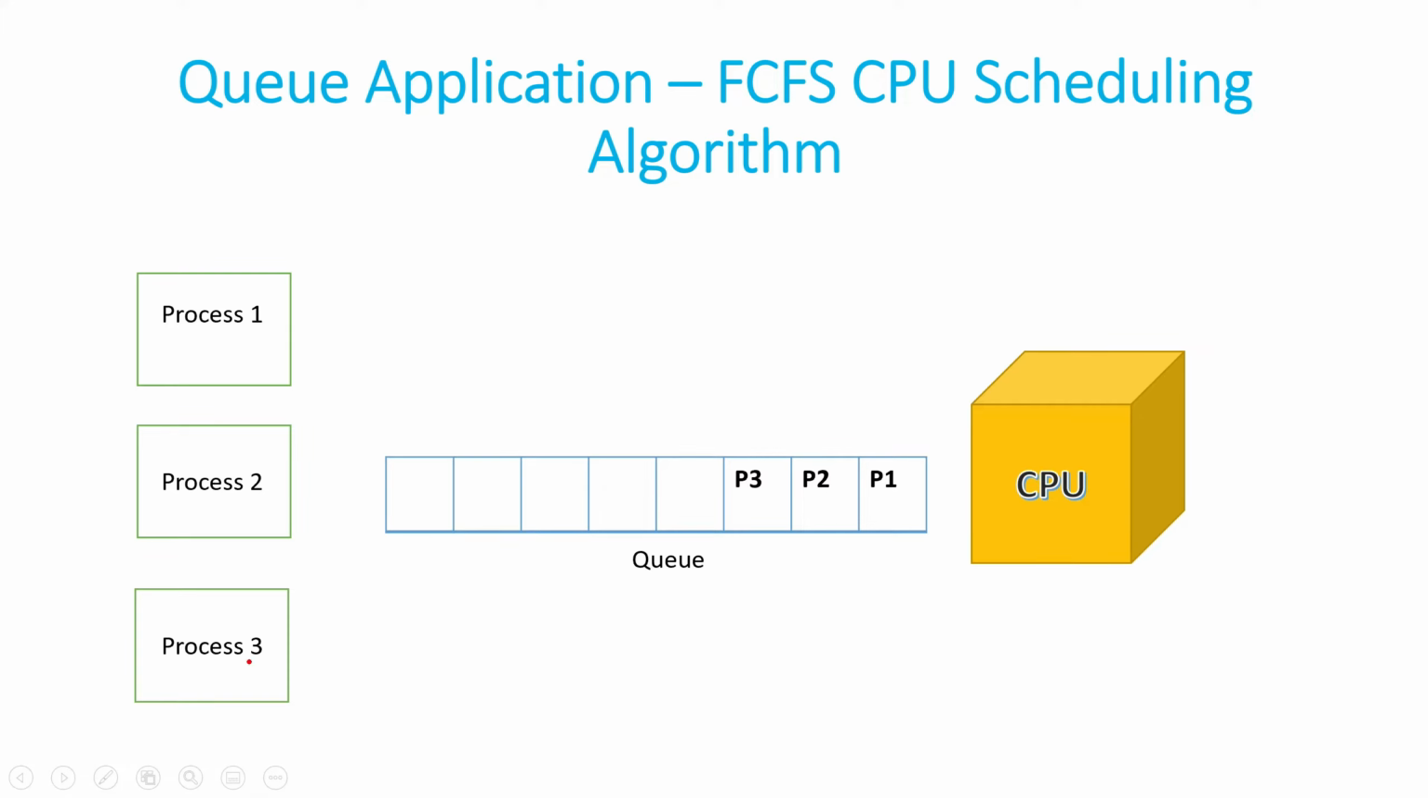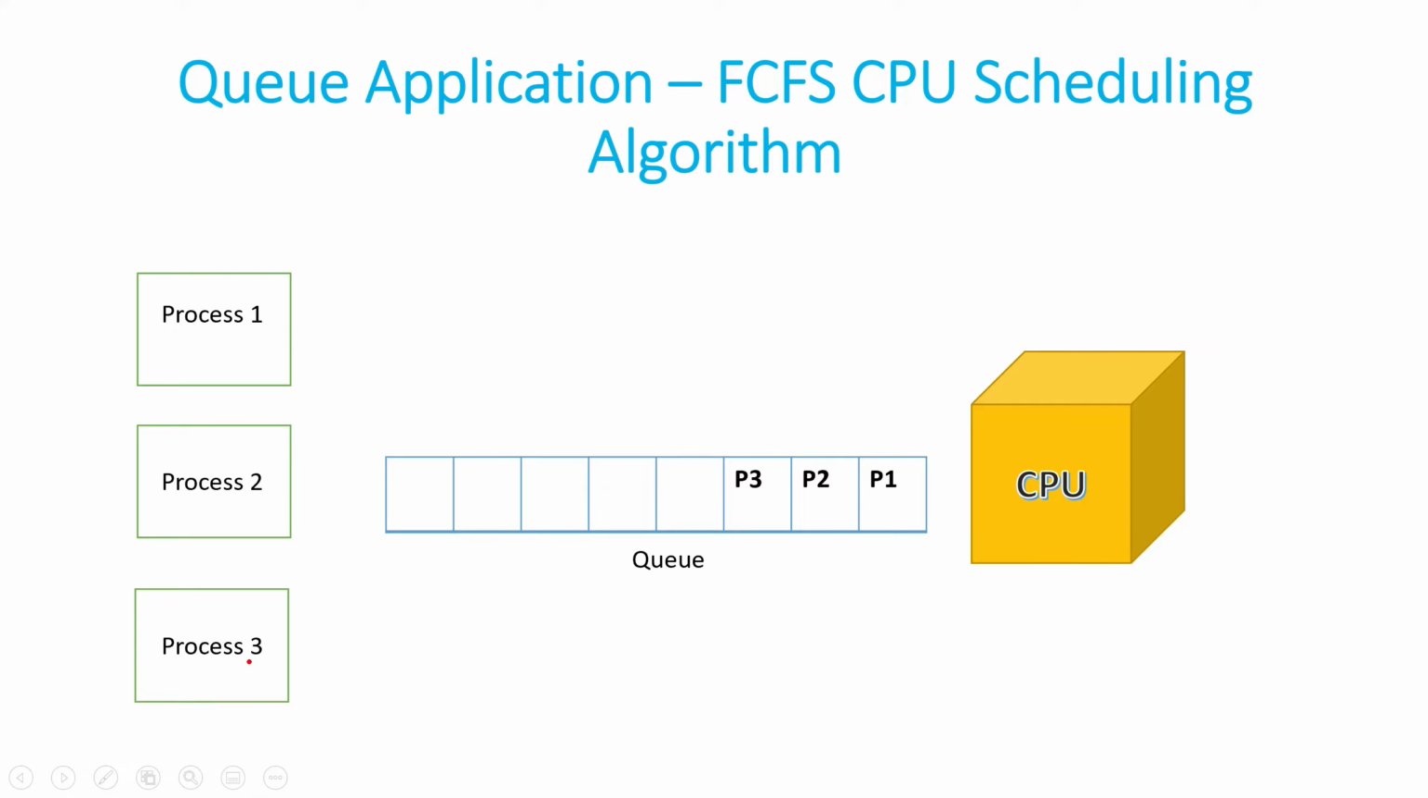So firstly P1 will be DQ'd and given to the CPU. Now P1 is gone. Next is P2. Then we'll give P2 to the CPU and finally P3 to the CPU. So that is how the FCFS scheduling algorithm works, and the queue plays a very important role here in implementing this CPU scheduling algorithm. So that was one example where queues are used.